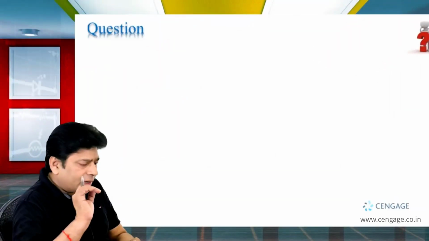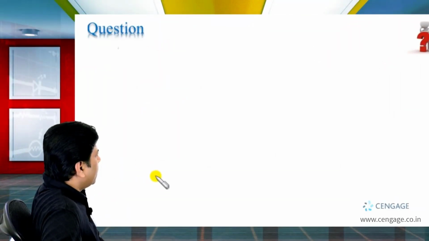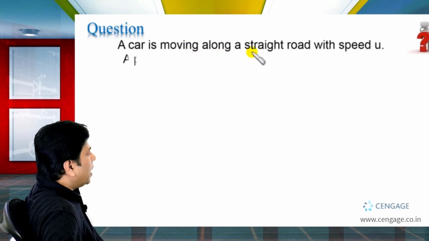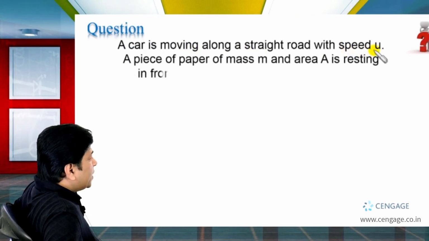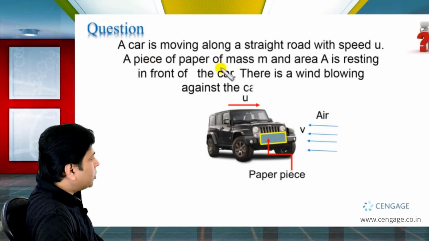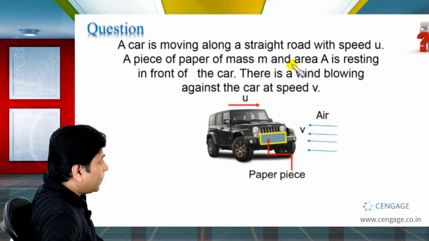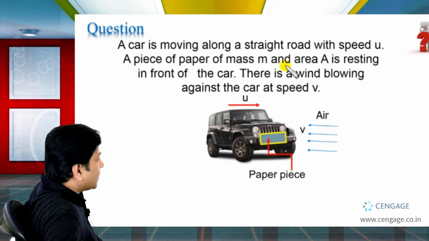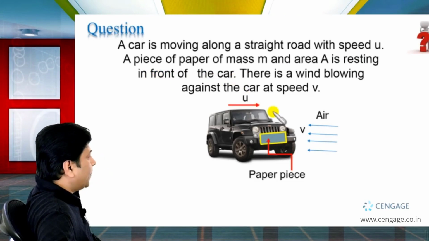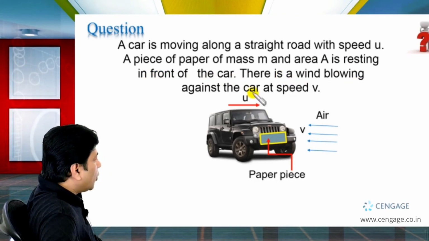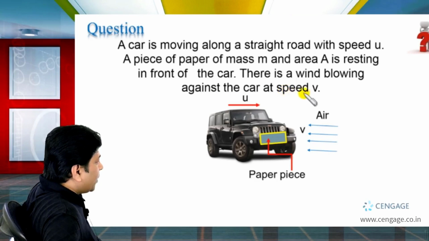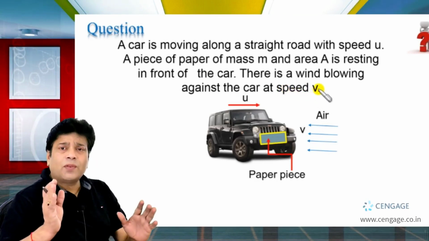In this problem, it is given a car is moving along a straight road with speed u. A piece of paper of mass small m and area capital A is resting in front of the car. There is a wind blowing against the car at speed v. You can follow the diagram.